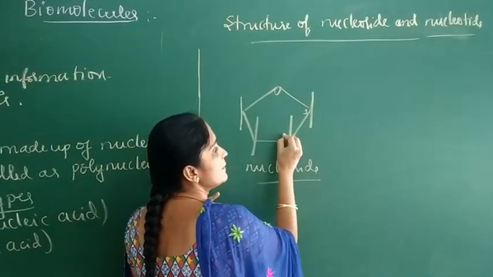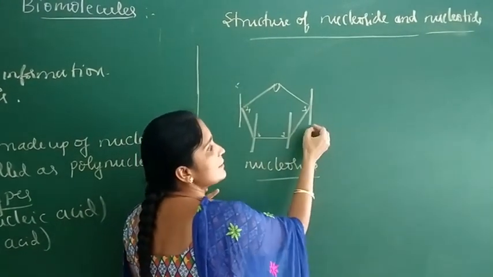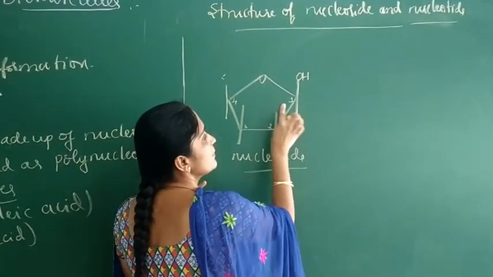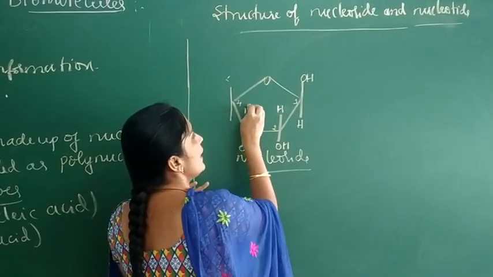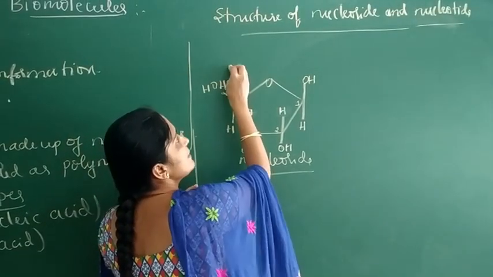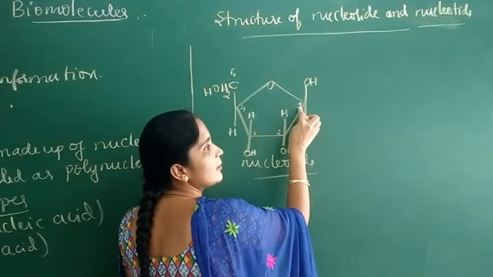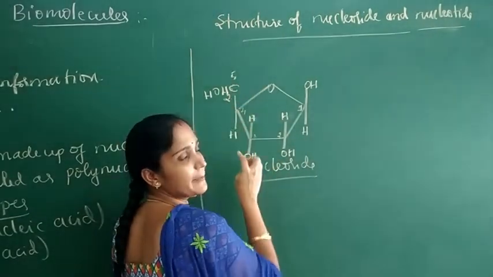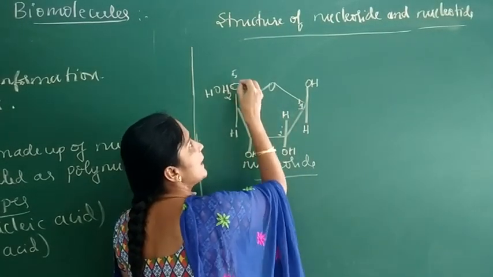This is first carbon, second carbon, this is third carbon, this is fourth carbon, this is fifth one. On the first carbon, OH, H, and on the second carbon, OH, H, and on the third carbon, OH, H, and on the fourth carbon, CH2OH, H. This is the fifth carbon. These numbers can also be indicated as 1 prime, 2 prime, 3 prime, 4 prime and 5 prime.